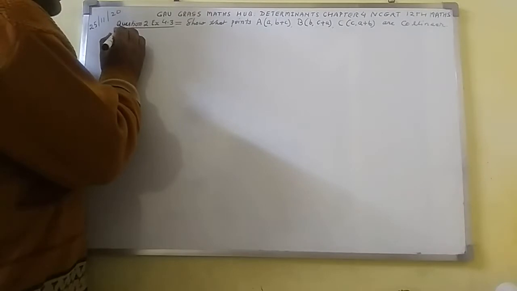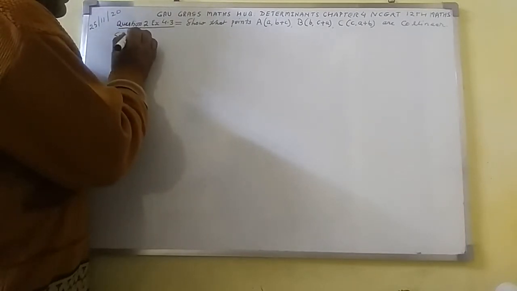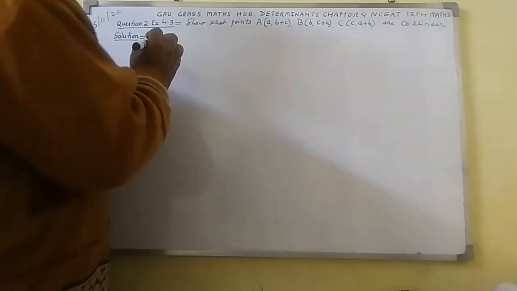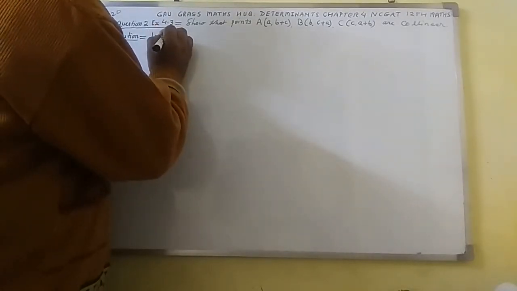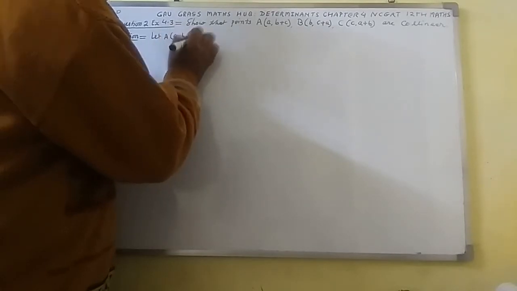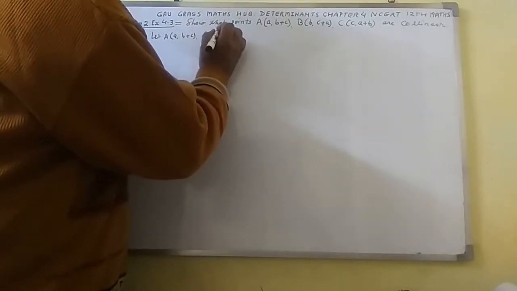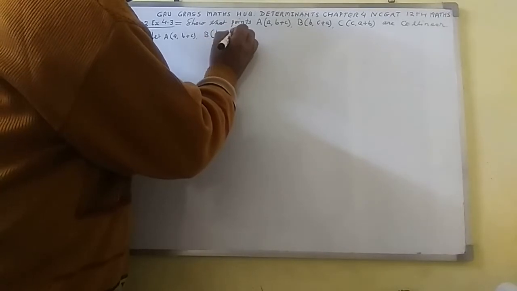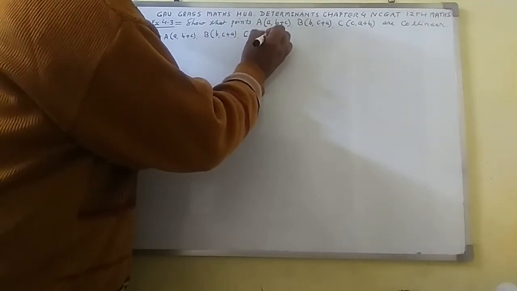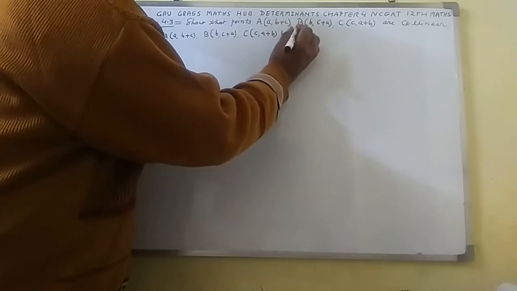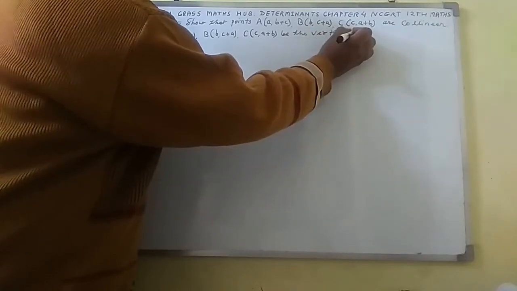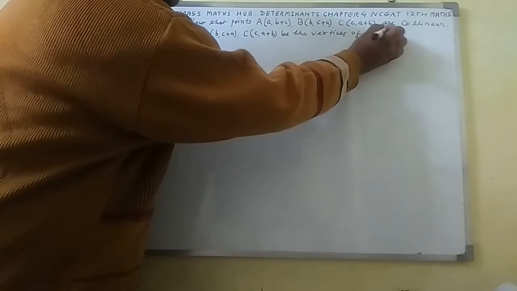Here I shall write the solution. Let A (a, b+c), B (b, c+a), C (c, a+b) be the vertices of a triangle.